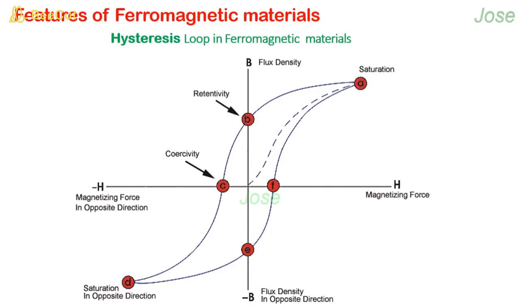When the magnetic field H is applied in the opposite direction, a stage is reached where the magnetic flux density B equals 0. This negative field intensity required to make the residual magnetism equal to 0 is called coercive magnetic field. With further increase of applied field in the opposite direction, the saturation flux in the opposite direction is obtained. When the magnetic field H is applied in the original direction, the magnetic flux density also changes, and this change lags behind the change in the applied magnetic field H. This effect is called hysteresis, and the plot is called hysteresis curve.